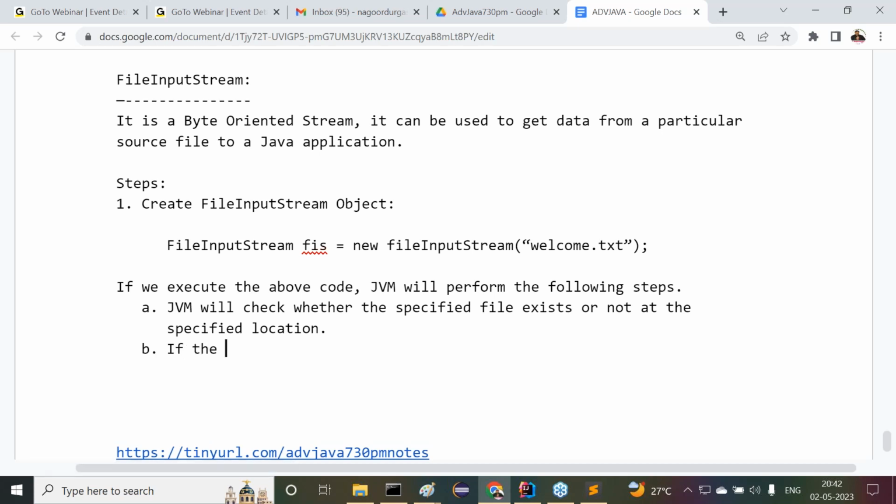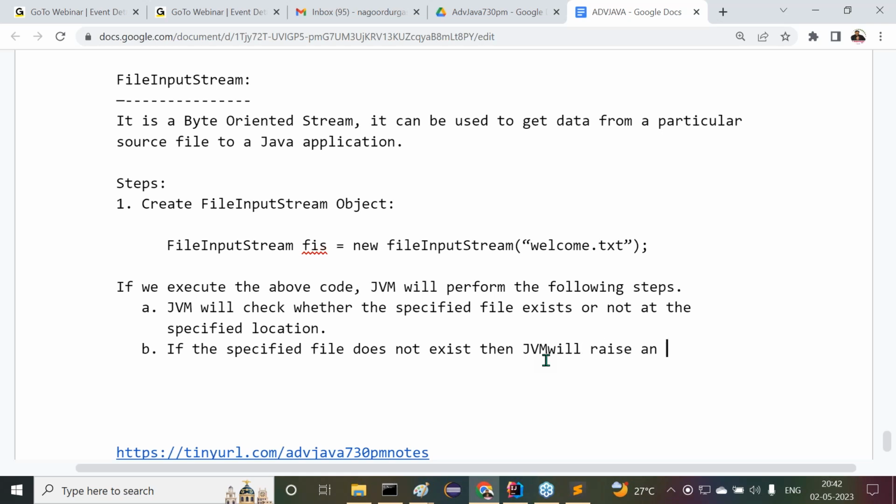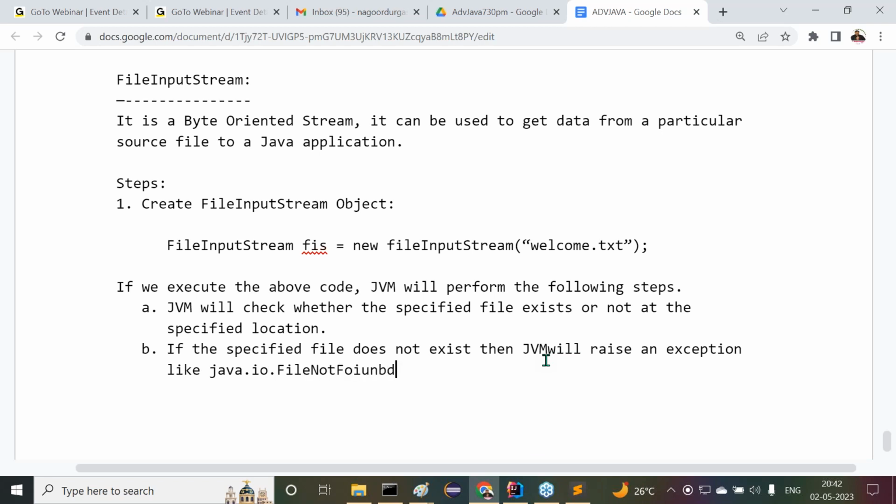If the specified file does not exist, then JVM will raise an exception, java.io.FileNotFoundException.